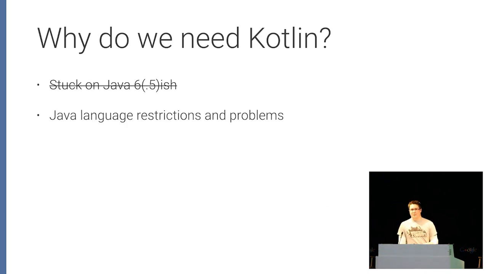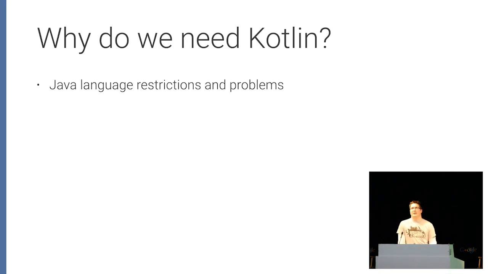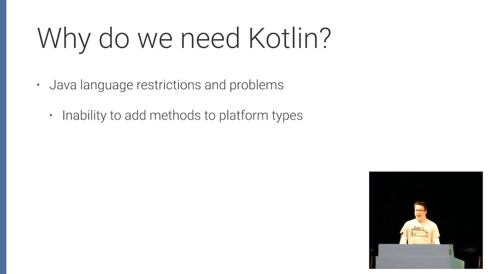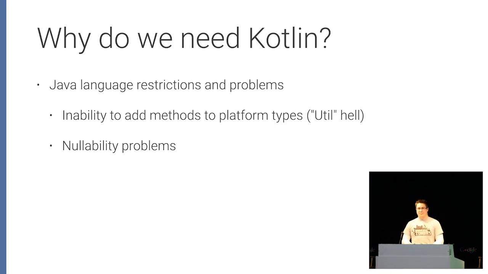Two things that do really hinder Android development are restrictions on how the Java language works and its problems. We have no way to add methods to types that we don't control. So we end up seeing this a lot with util classes. You get util classes that are spread all throughout your packages to add functionality to types. Null is a general problem. There's no way of encapsulating null in the type system, so you never really know if something can be null or not.